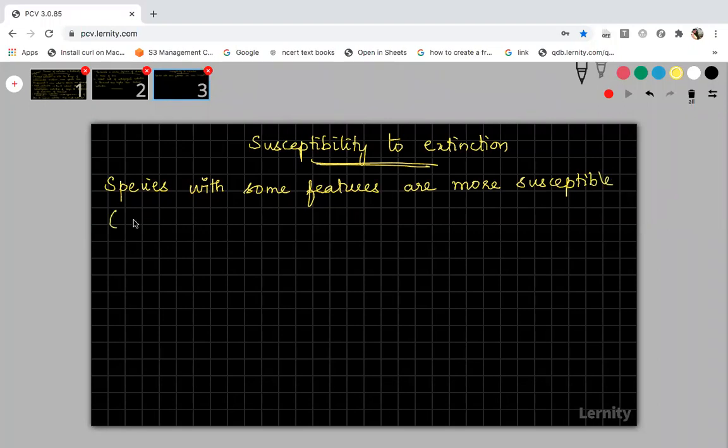If you are not understanding the meaning of susceptible, you can write in brackets: more vulnerable. More vulnerable means it can be more easily prone to extinction. It can easily enter into extinction, and extinction can occur very easily in species which have the following characteristic features that I am going to discuss. Okay, so there are 5 important characteristic features.